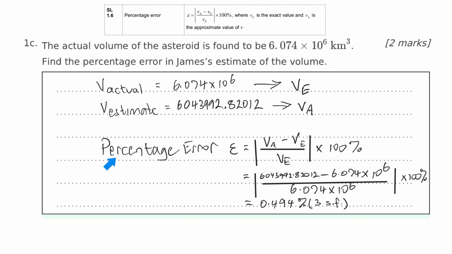Okay, that'll help. So the percentage error is that formula right there, and we just filled it all in. Don't forget to times it by 100%, and you get 0.494% to 3 significant figures. And just one other thing, these lines here mean that your answer has to be positive. If all of this becomes a negative number, you've got to leave it as a positive number. You cannot have a negative number when you're doing percentage error. It always has to be positive.